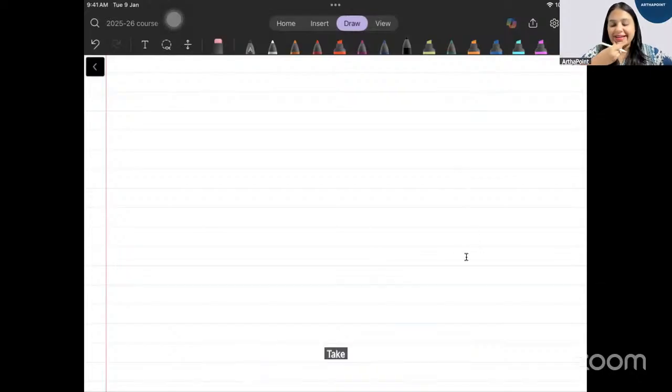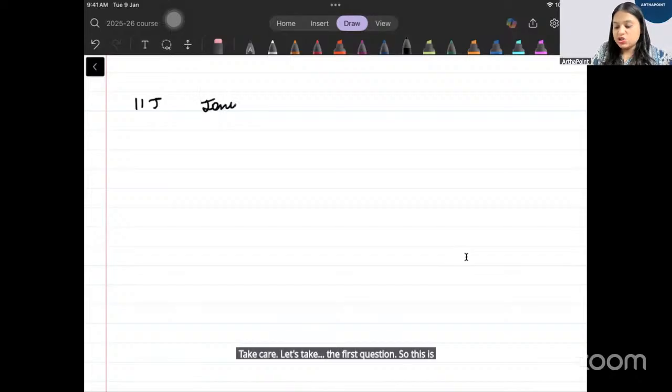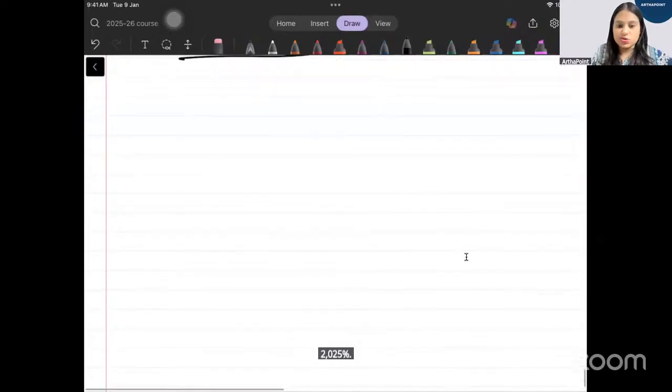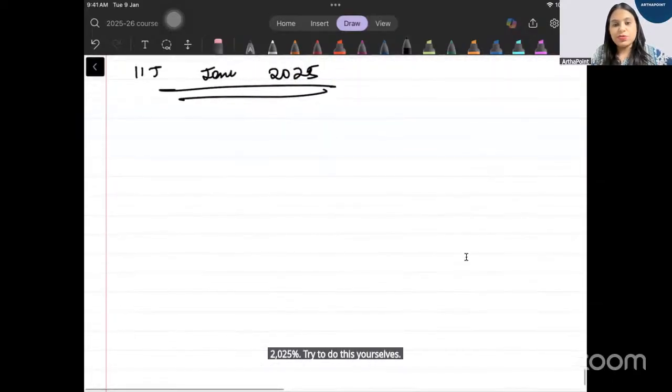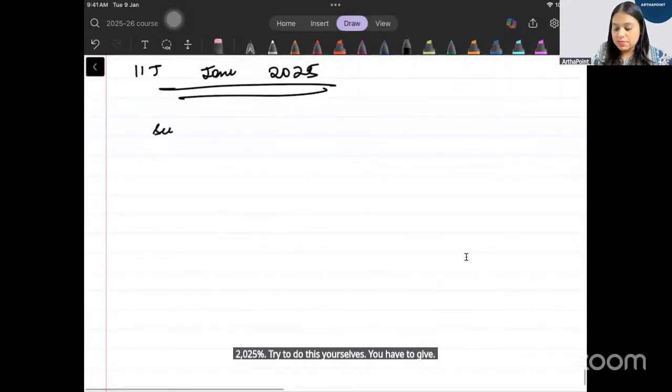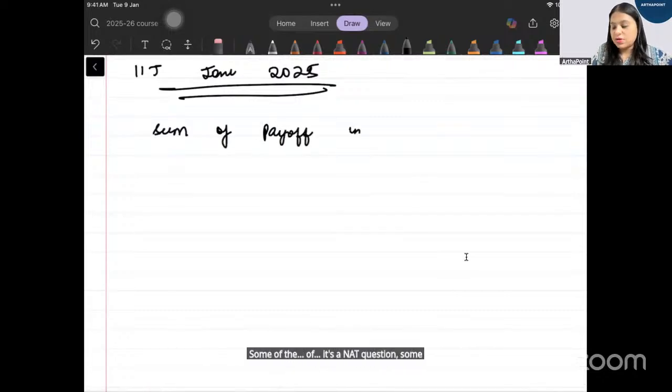Okay, let's take the first question. So this is again an IIT JAM 2025 question. Try to do this yourself. You have to give the sum of payoff. It's a NAT question. Sum of payoff in Nash equilibrium.